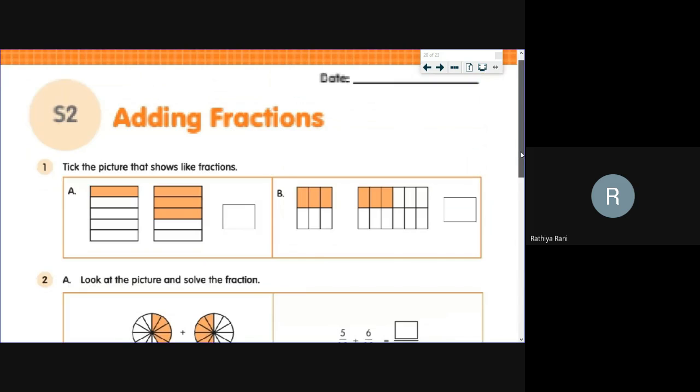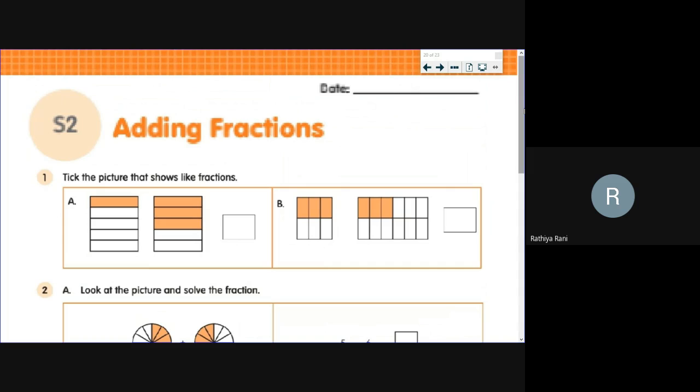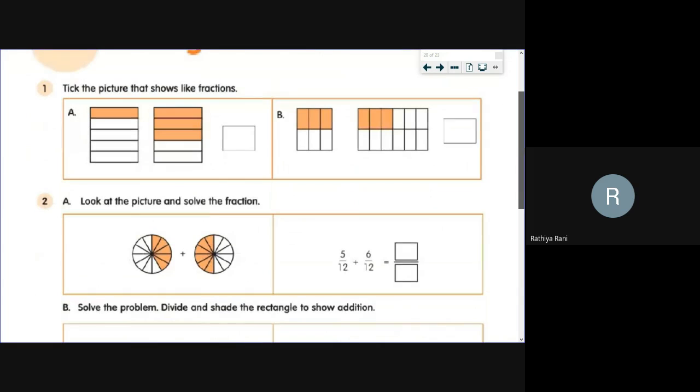Super, dear. Very good. So take page number 23. Write today's date. Page number 23. So first question. Tick the picture that shows like fractions. So you have to select which is like fractions. Before that, you can write the fraction of each picture. Then it will be easier to guess which is like fraction, right?